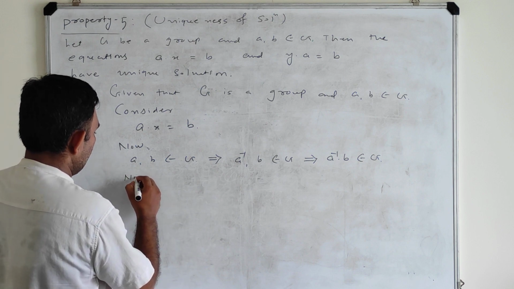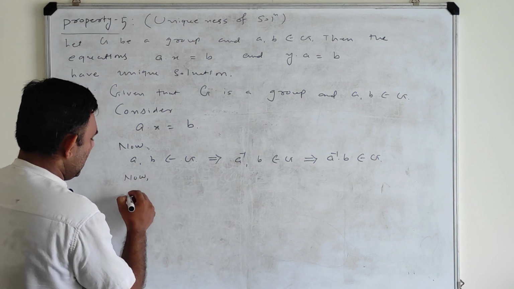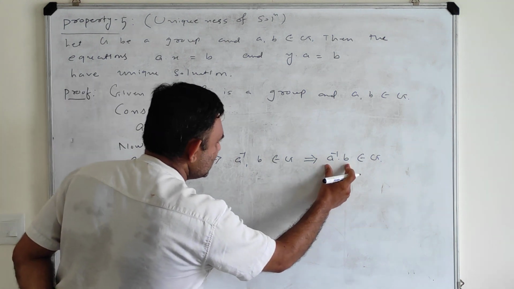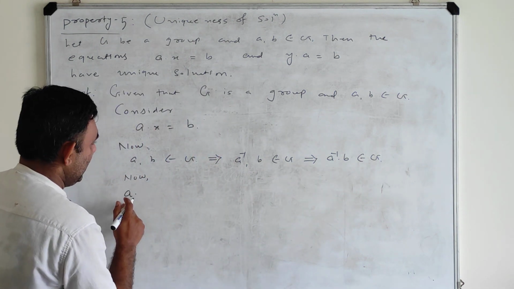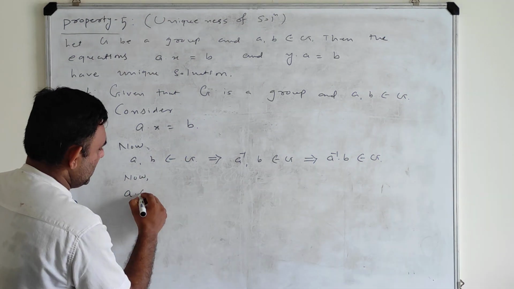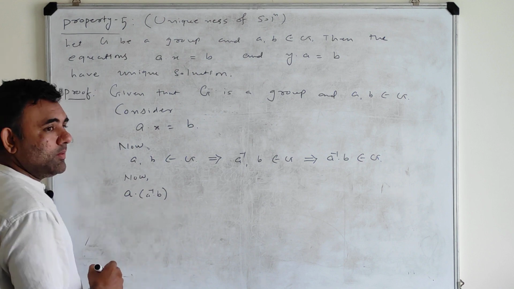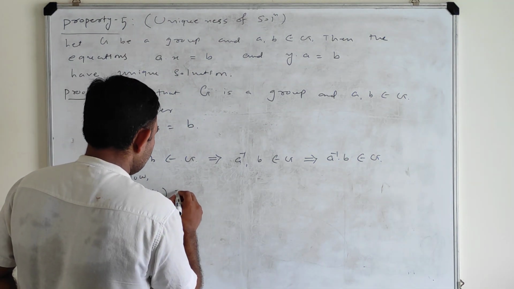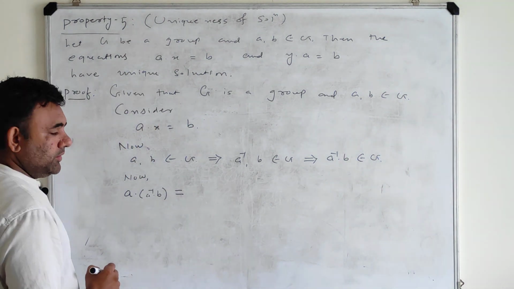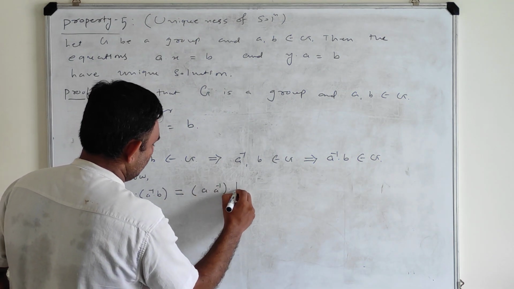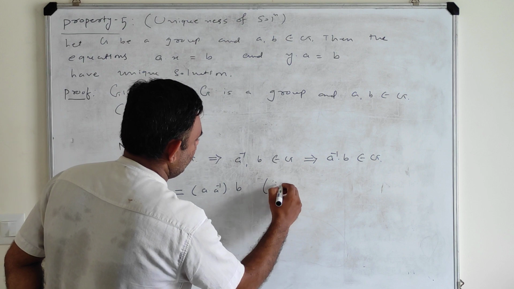Now you observe this quantity. A into, now this is an element of G, so A is also in G, so I can talk about A into A inverse B. So now this quantity is what? It is A into A inverse into B, because of associativity.